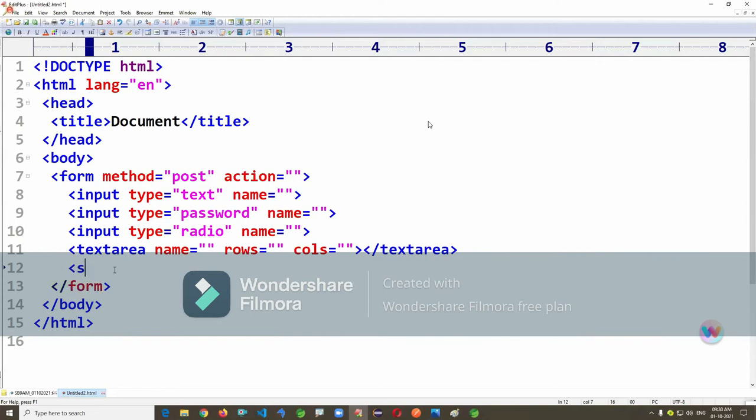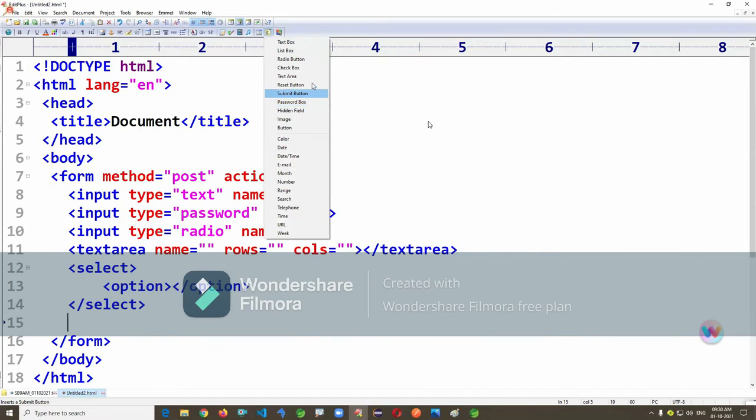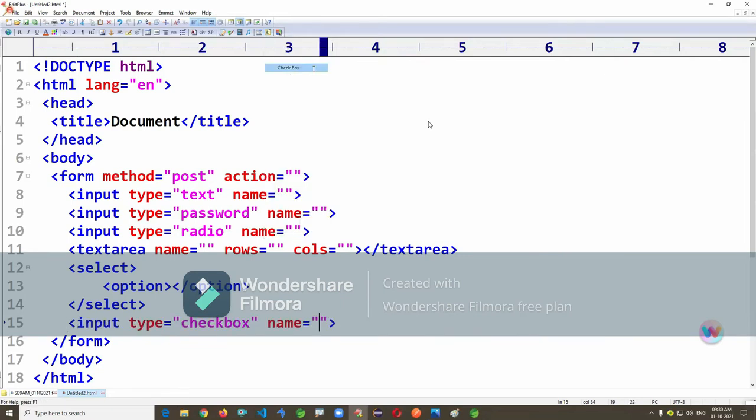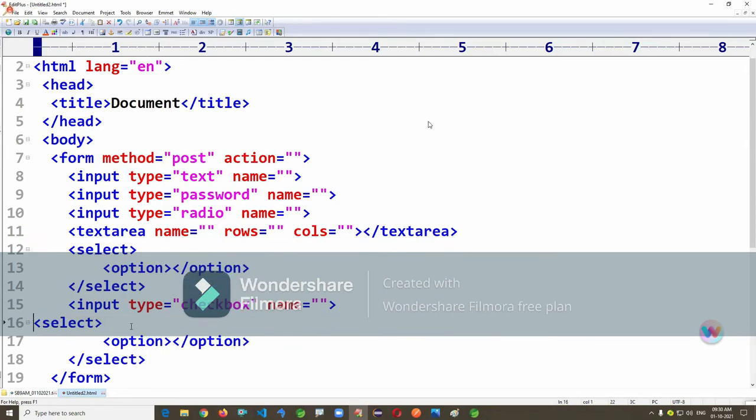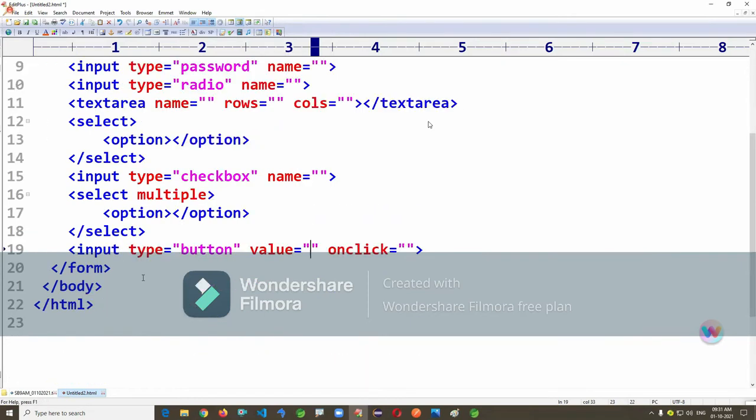Okay, I'll write here. I'm just using checkbox and multi-select, and a submit button.